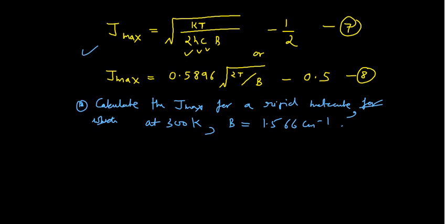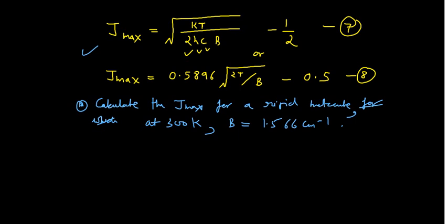So how to do that? I am solving this problem using expression 7, so that you can have an idea about the dimensions also. For beginners, or students who are not very sharp in the subject, dimensional analysis is very, very important. So I am using expression 7. How can we calculate this?